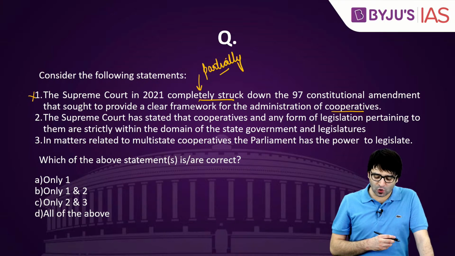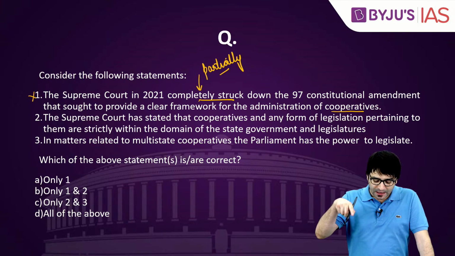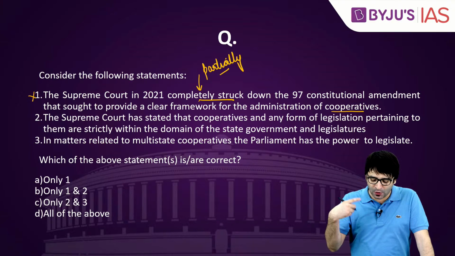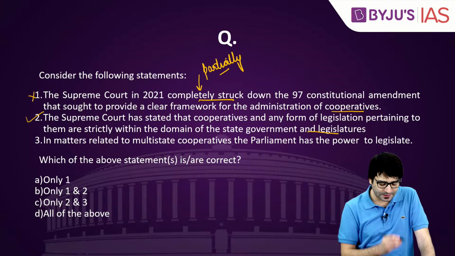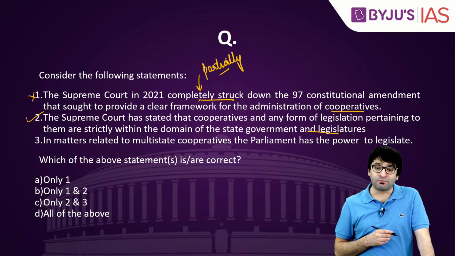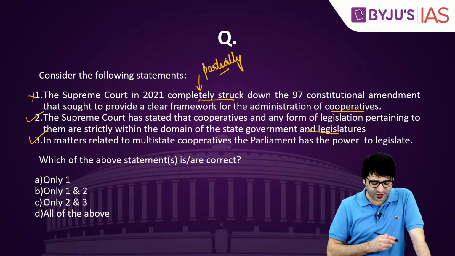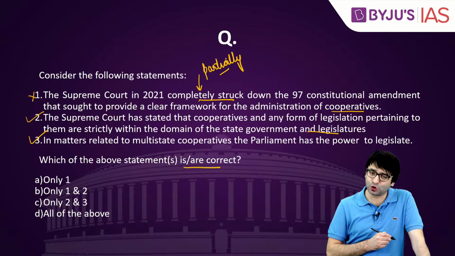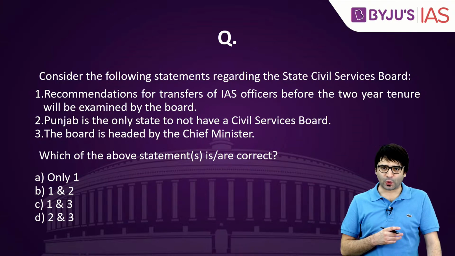Number 2, the Supreme Court has stated that cooperatives and any form of legislation pertaining to them are strictly within the domain of the state government and legislatures. That's correct. In matters related to multi-state cooperative societies, the Parliament has the power to legislate. Which of the above statements is or are correct? 2 and 3 are correct, which means C is the right answer. Let's look at another question.